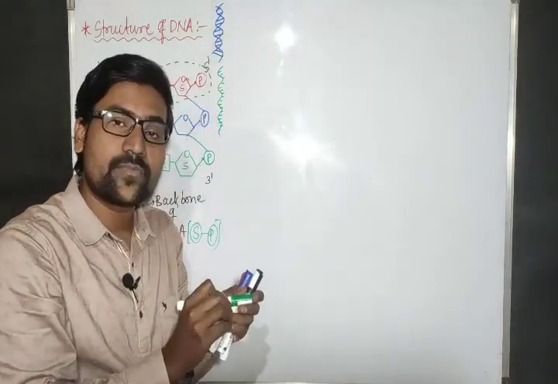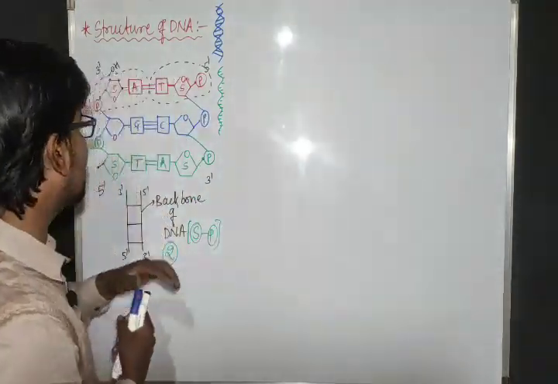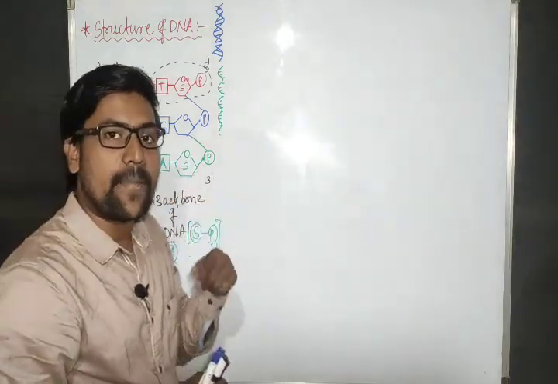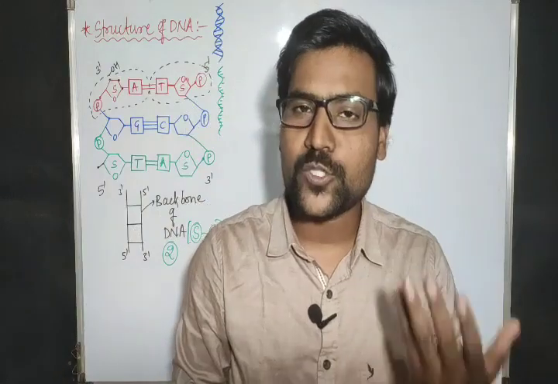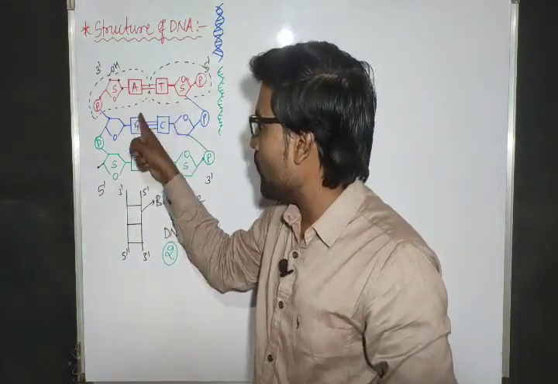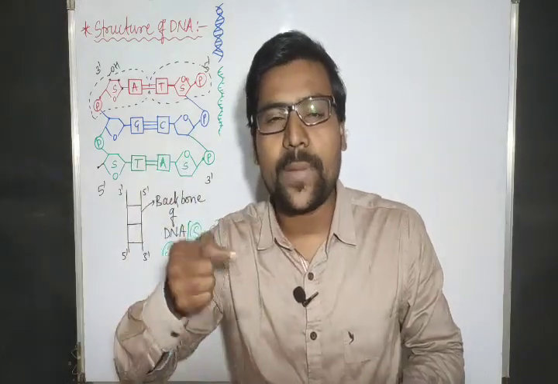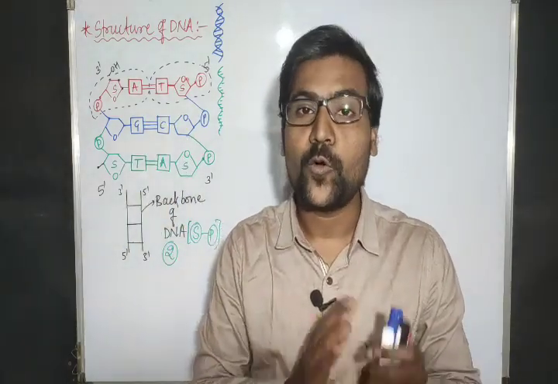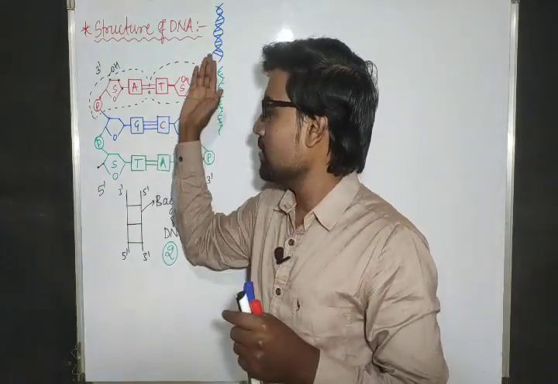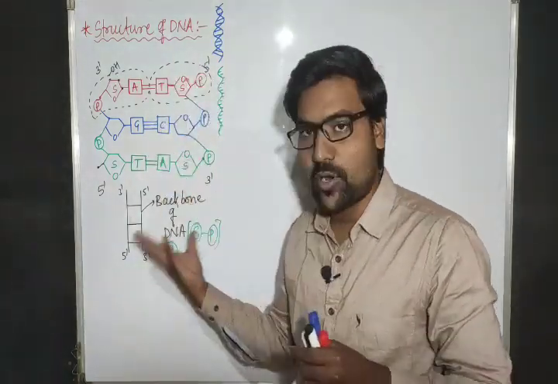And now we can say that A combines to T. Adenine combines to thymine. Guanine combines to cytosine. This kind of combination we will call complementary base pairing. So this is actually the structure of DNA.